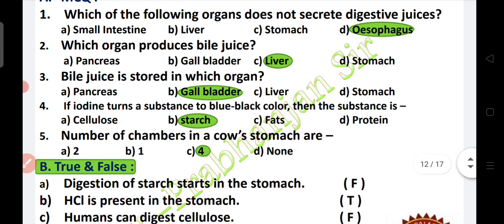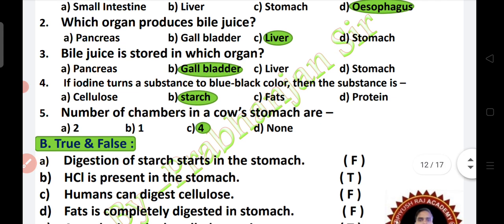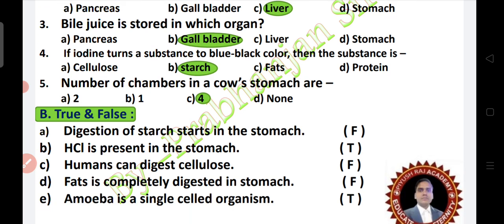Next question, bile juice is stored in which organ? Pancreas, gallbladder, liver and stomach. Then what will be the answer? Gallbladder. If iodine turns a substance blue-black in color, then the substance is starch. The number of chambers in a cow's stomach is 4, in which rumen is the largest chamber.